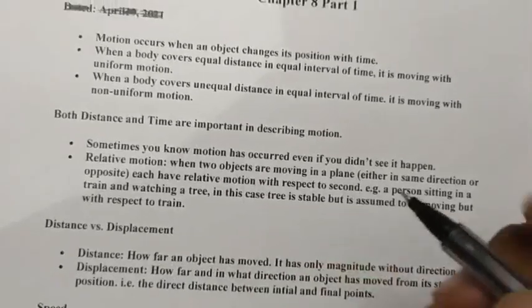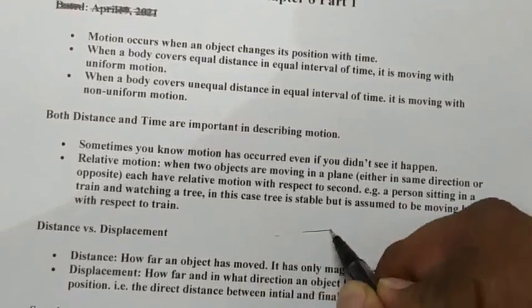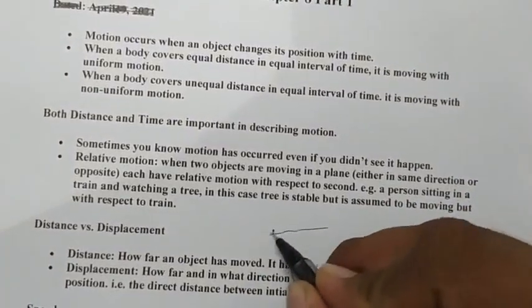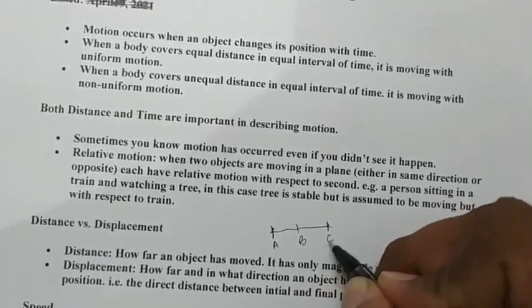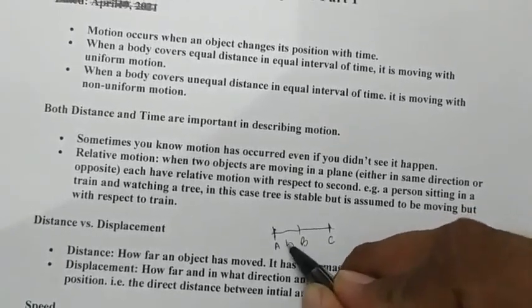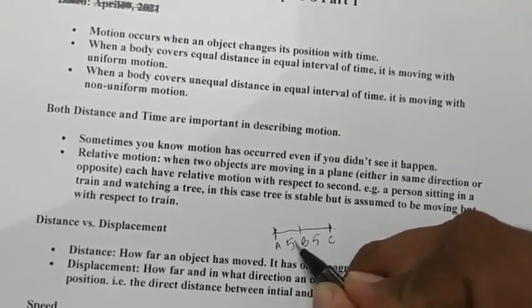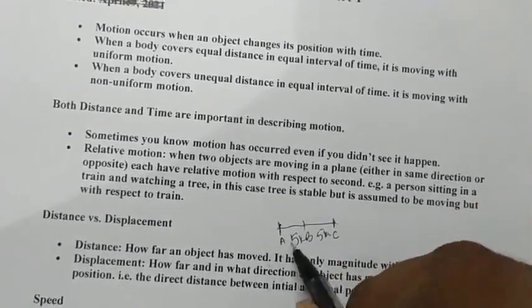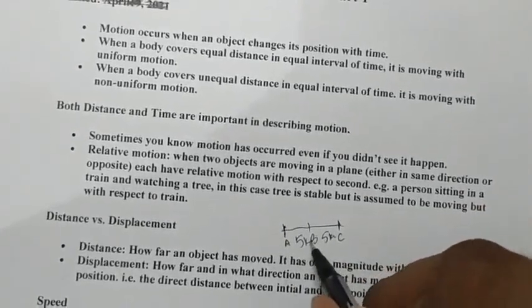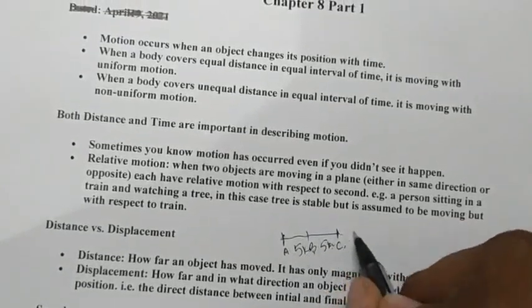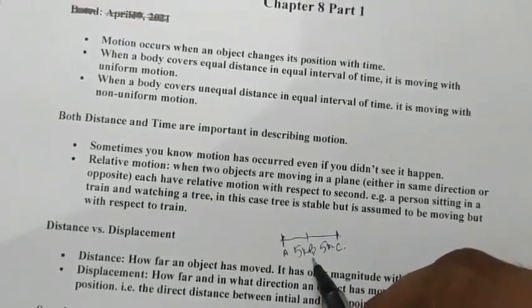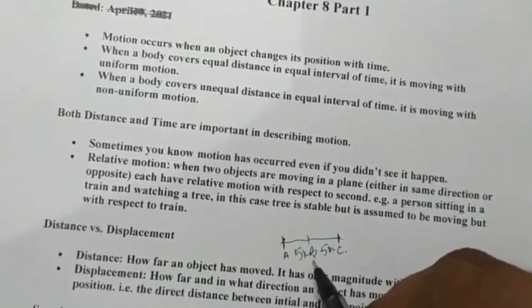Let's suppose you are taking an example. The person is moving from A to B, then B to C, then again C to B. That is 5 kilometer, that is again 5 kilometer. If the person is moving from A to B, B to C, then again C to B, then it will be 5 plus 5 plus again 5, 15 kilometer. 15 kilometer will be the distance.